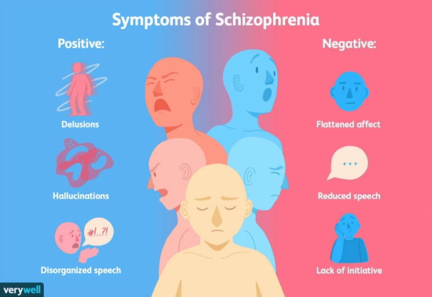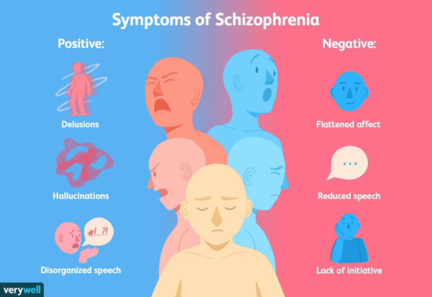On the diagnosis part, schizophrenia is diagnosed by a psychiatrist based on a detailed psychiatric evaluation, observing symptoms persisting for at least 6 months, excluding other conditions such as bipolar disorder, drug-induced psychosis, or neurological disorders. There is no single lab test for schizophrenia, but brain scans and blood tests may rule out other causes.